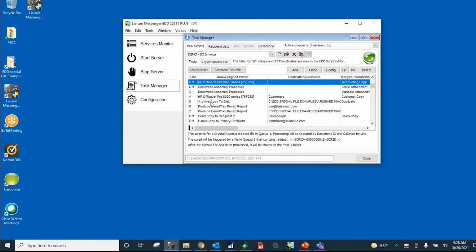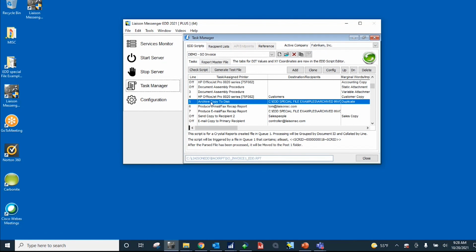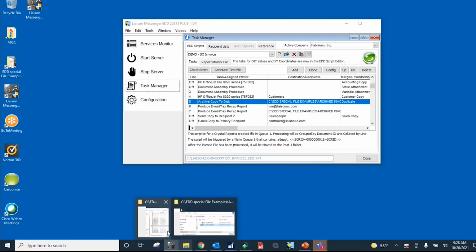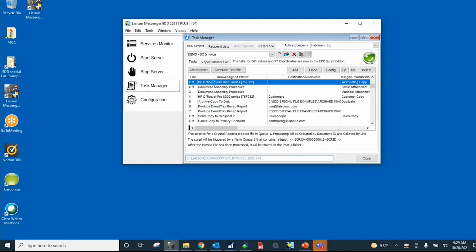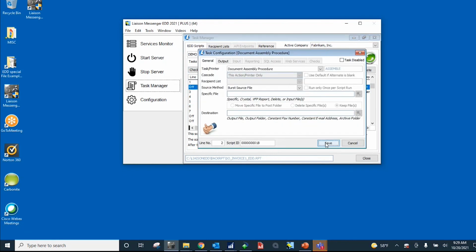Okay, you disable all of the lines except for the archive copy. Now, let's say your receivables goes back 120 days. You go back into Business Central. You go through the standard print routine to print all your invoices for the past 120 days. That creates one PDF of all those invoices and sends the PDF to the Messenger server, which now we're going to just archive them to that folder, so we'll have all of those invoices in that archive folder over here. Then you just go back and you turn the lines in the script back on, and you're processing as normal.